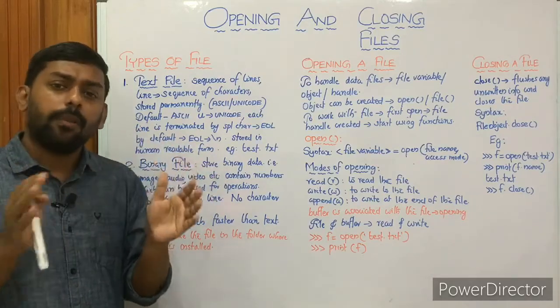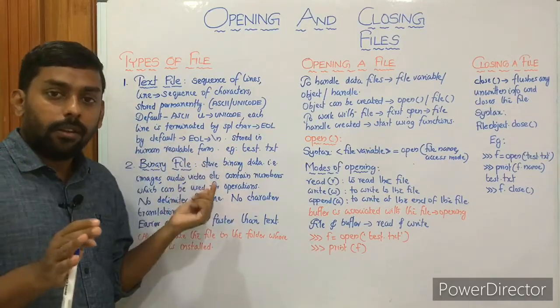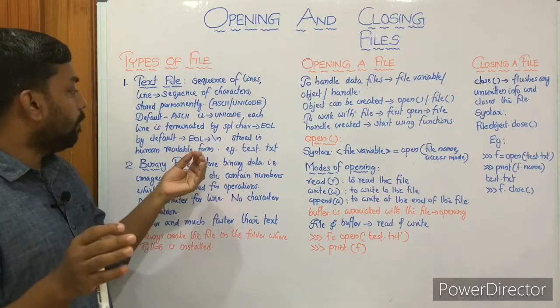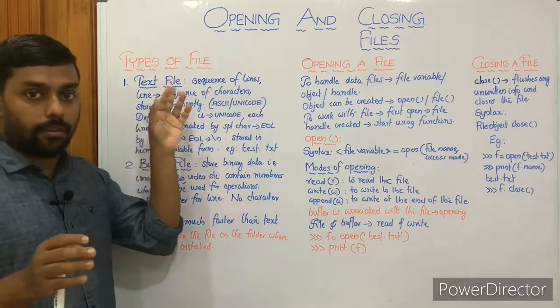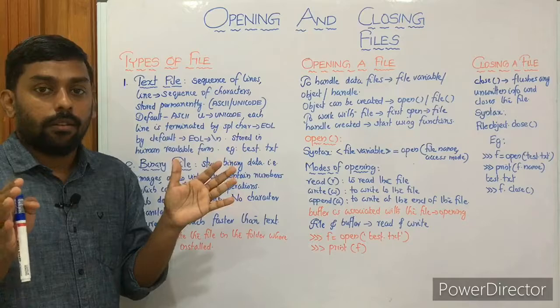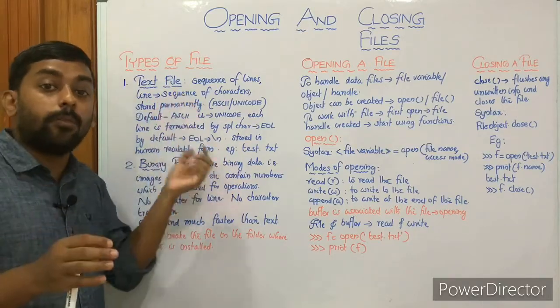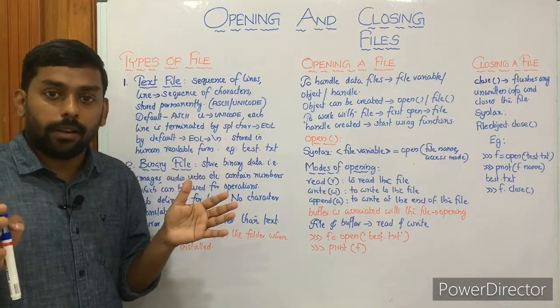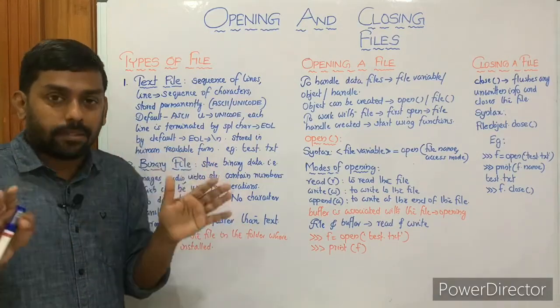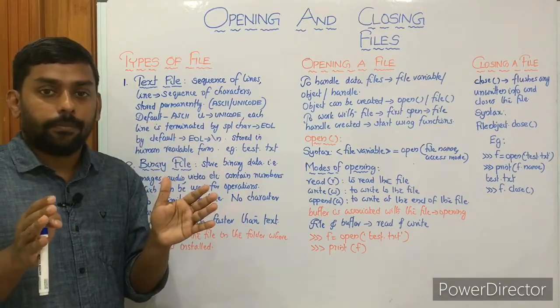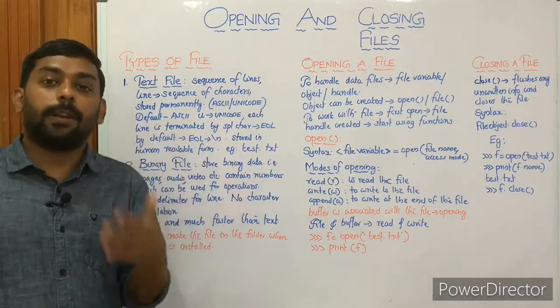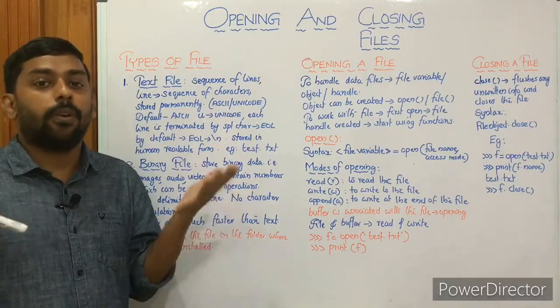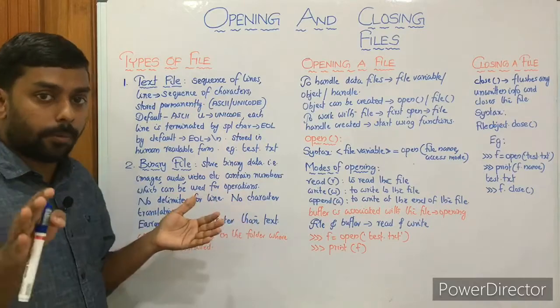Other than text, whichever type of data you can handle in a text file, the same can also be handled in a binary file. It's not only used for binary data; it can be used for text, words or sentences, and for numbers like 1, 2, 3, 4 or 4.5, 5.5. There is no problem in that.